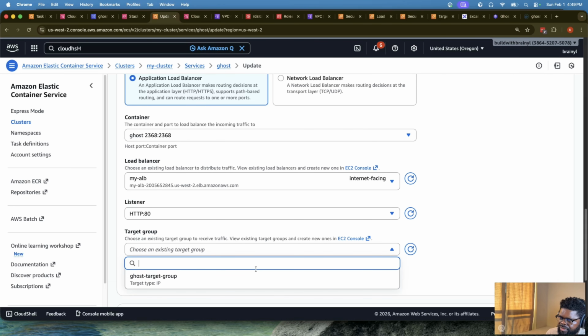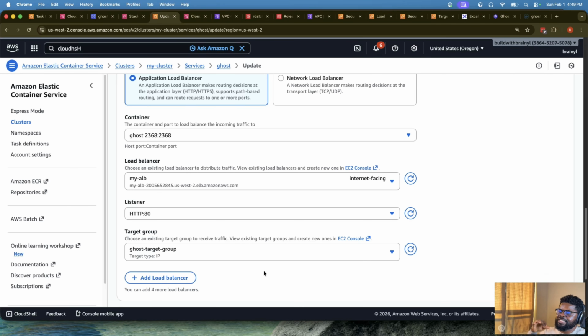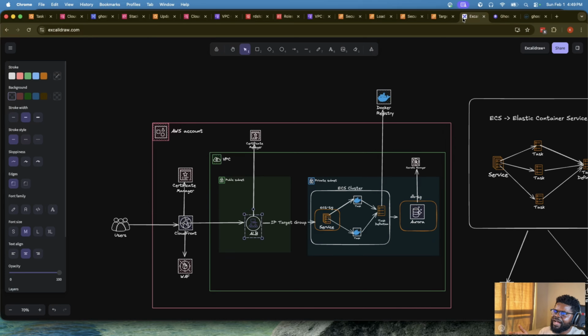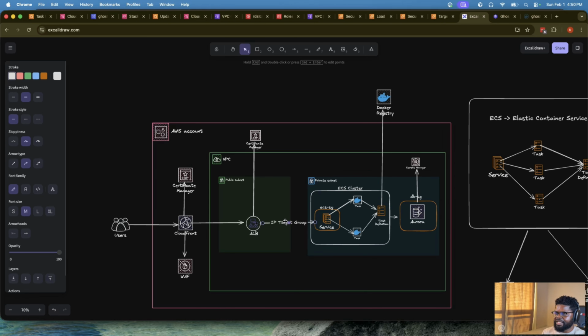The target group, it should be the ghost target group, right? So just think about it as this is the last place where we are doing the connectivity. We're basically connecting the target group from our diagram. If you see our diagram, we have ECS that is working on its own. We have a target group. We've just not connected it. And now we're just doing that final connection that we said, please, this should be served from the ALB, right?